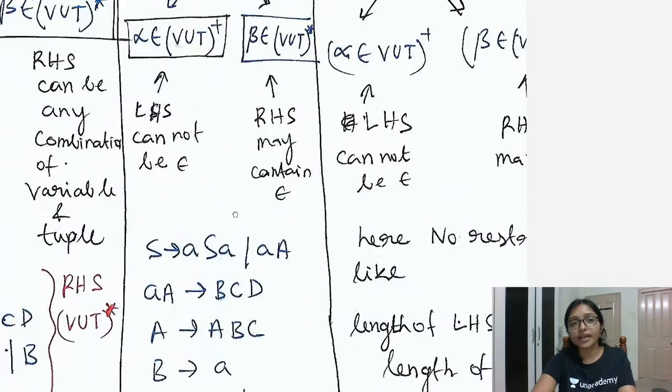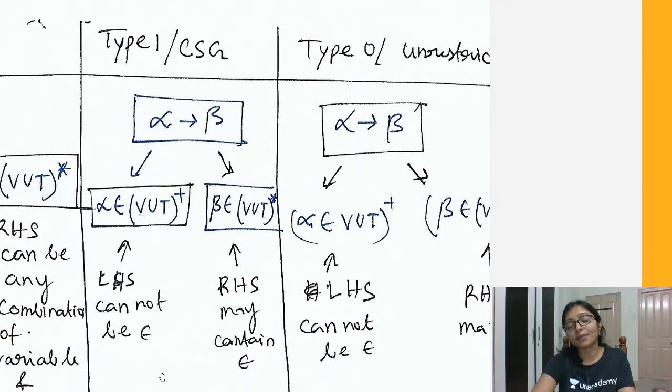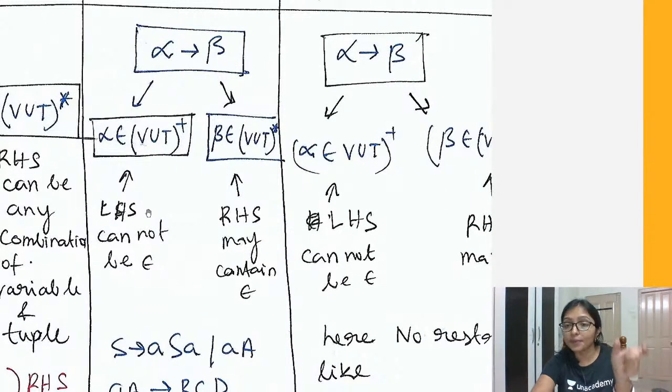Right. Now the next one is context sensitive grammar, or type 1 grammar. So what is context sensitive grammar? In the left hand side there cannot be epsilon, but it can be a combination of small and capital letters, that is variables and terminals.